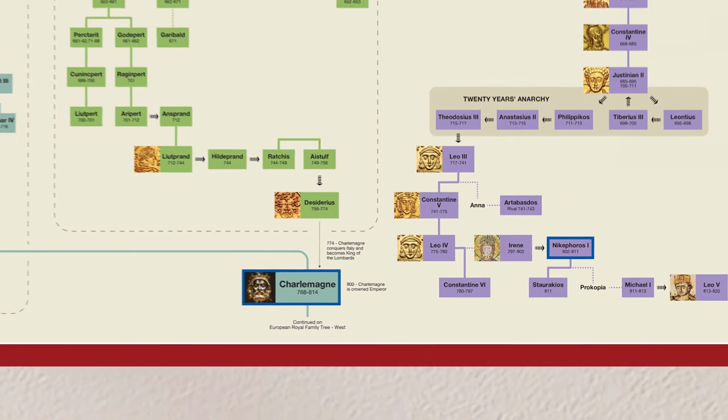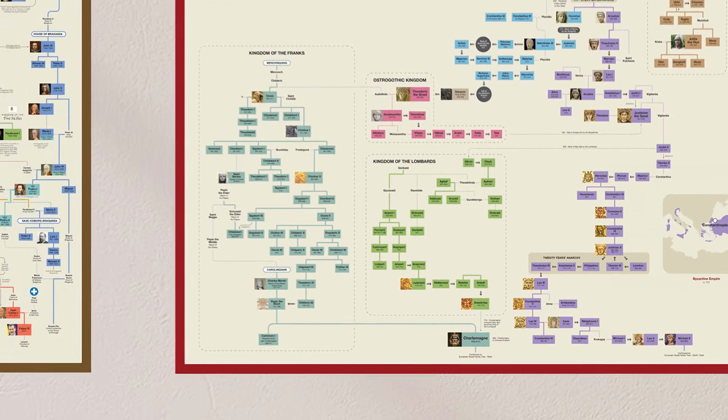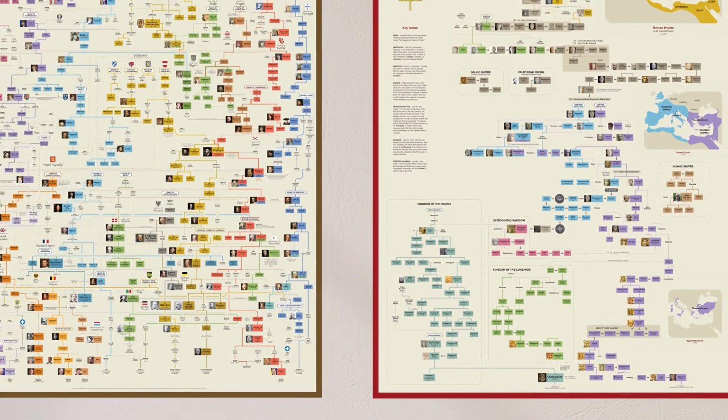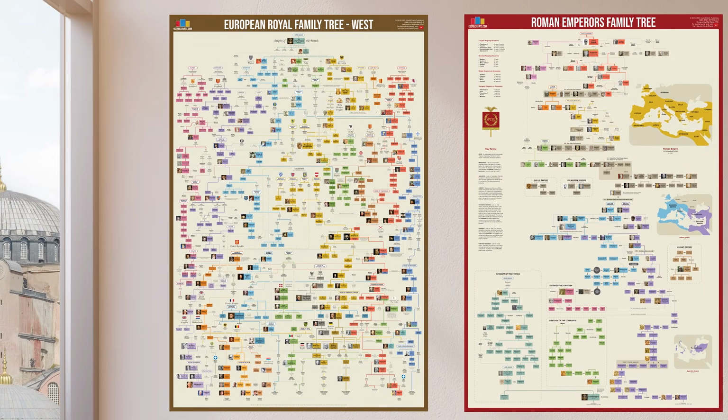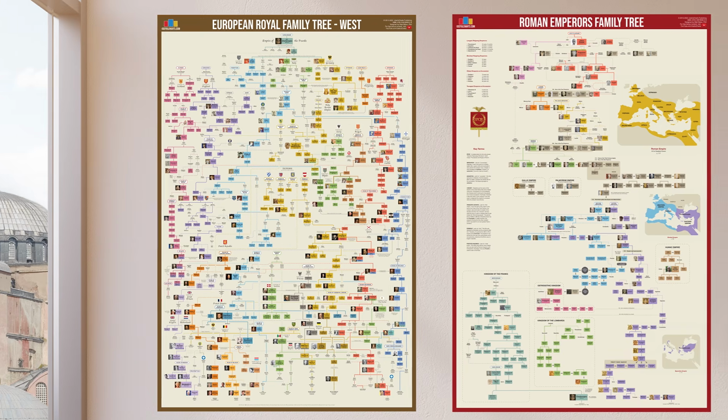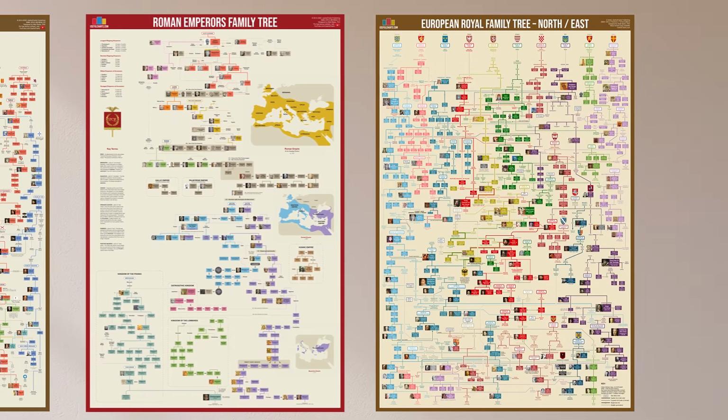Okay, so we've now reached the end of this chart. However, I do have another chart called the European Royal Family Tree West that starts with Charlemagne at the top and then goes all the way down to today. So in a few weeks' time, I'm actually going to continue this journey by covering the Holy Roman Emperors from Charlemagne onwards. Of course, there were many more Byzantine emperors after this point as well. Their line continues on our European Royal Family Tree East chart.